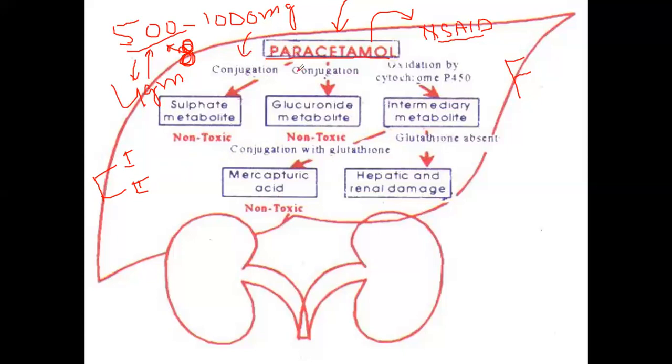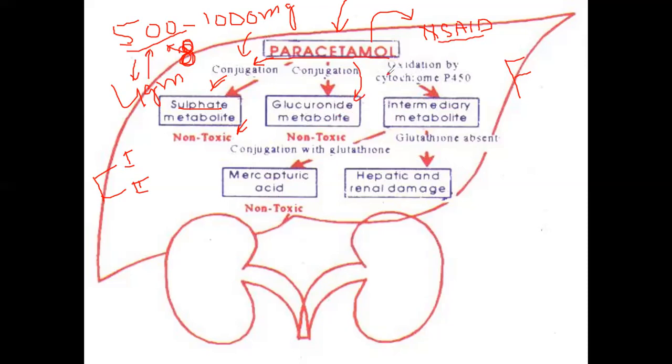So there are different routes for paracetamol metabolism. Either the paracetamol will go through the conjugation reaction, and that conjugation will be the sulfate conjugation, through which it will convert to a non-toxic metabolite and then be excreted in the urine. The next conjugation pathway is glucuronide conjugation, through which the metabolite is also non-toxic.